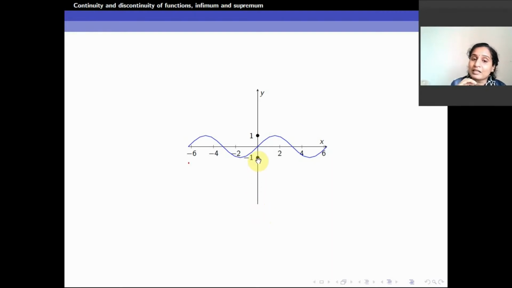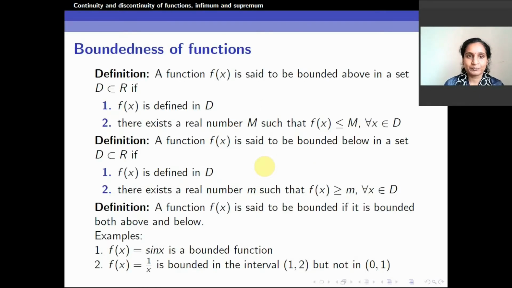Minus 1 is the greatest of all the lower bounds. I can have many lower bounds, but minus 1 is the greatest of all. So I can talk about the greatest lower bound. So we can say there is a least upper bound, and there also exists a greatest lower bound.